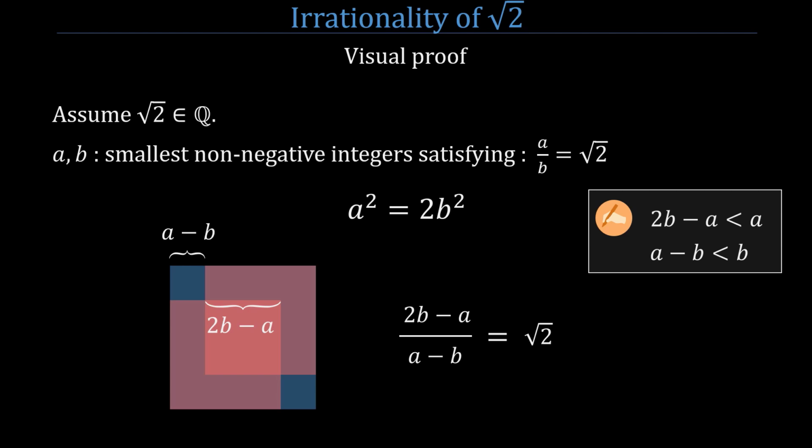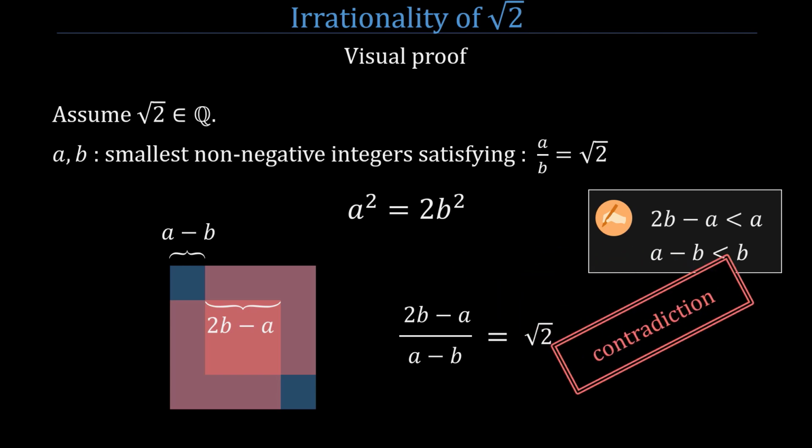Here we have just found two integers, smaller than a and b, whose ratio is the square root of 2. This is impossible, because a and b are the smallest by definition. Hence, there's a contradiction. This proof could have been much shorter.